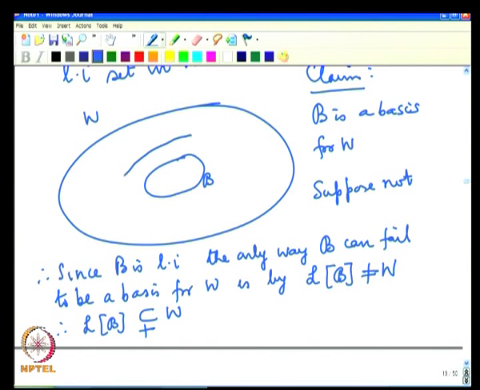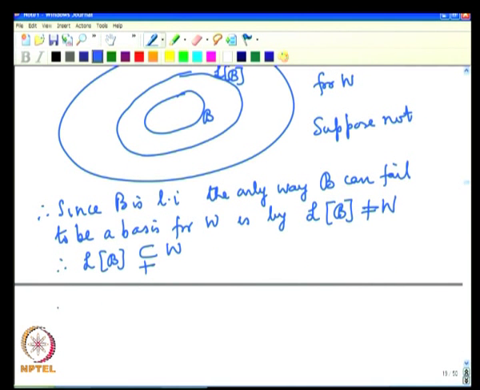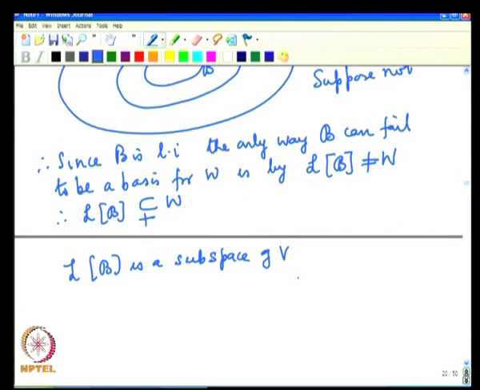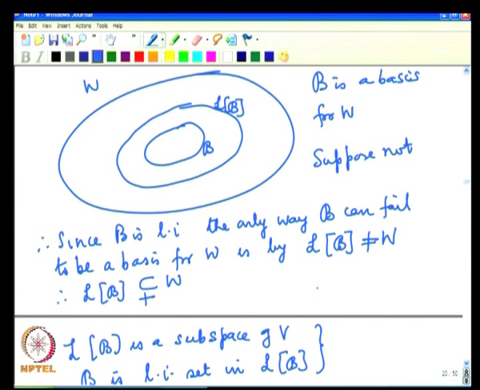So, let us now take LB. Now, LB is a subspace of V, it is sitting inside the subspace W, and B is a linearly independent set in LB. These two we observe.